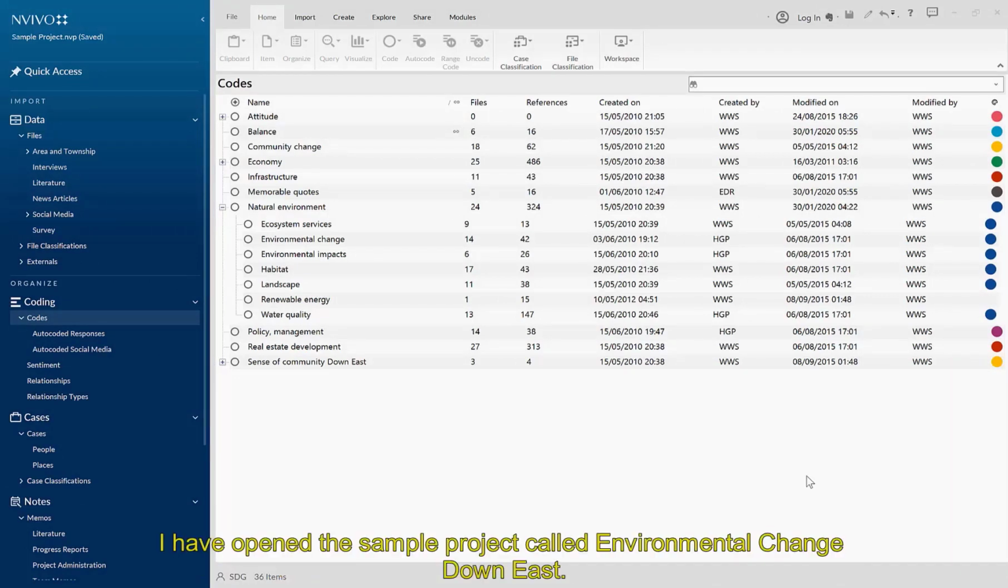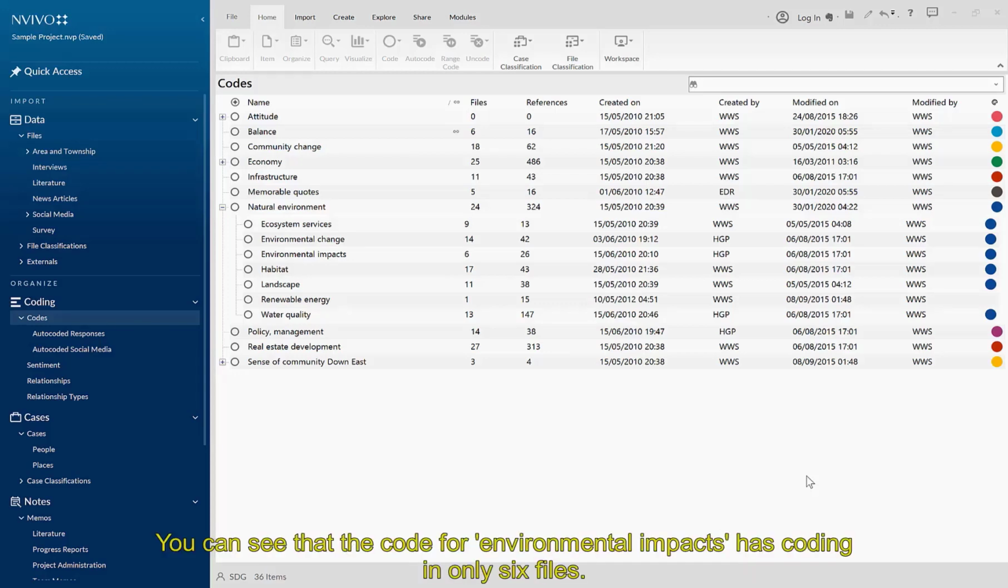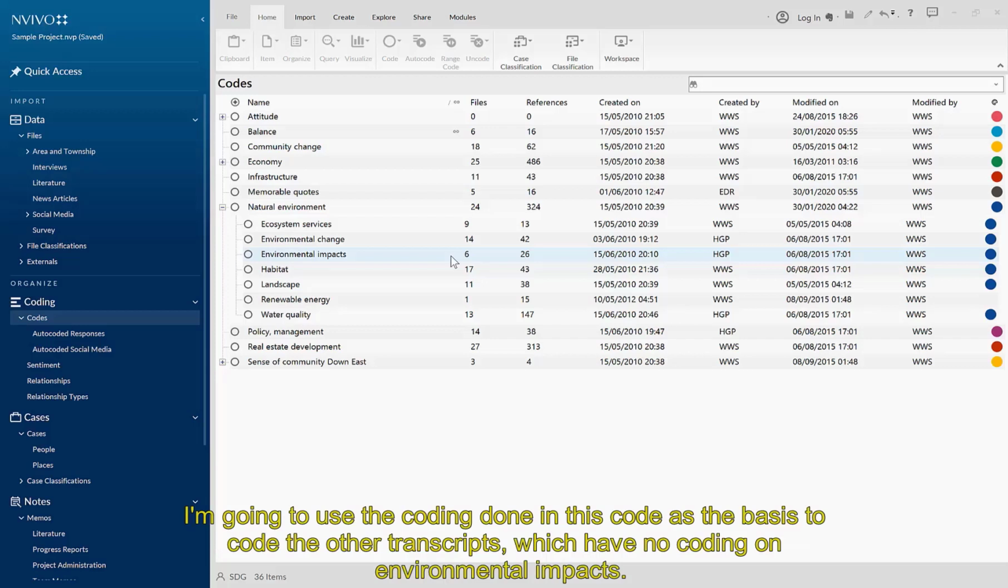I have opened the sample project called Environmental Change Down East. This was a real study that looked at environmental impacts on coastal towns along the North Carolina coast. You can see that the code for environmental impacts has coding in only 6 files. This coding was done by a researcher, so I know that the coding is accurate. I'm going to use the coding done in this code as the basis to code the other transcripts which have no coding on environmental impacts.